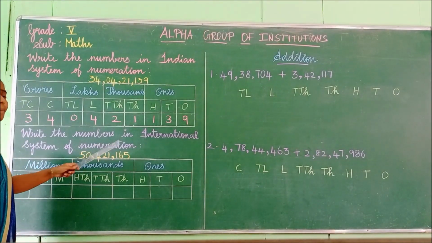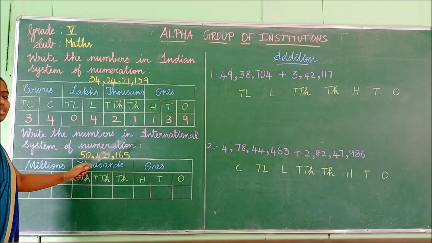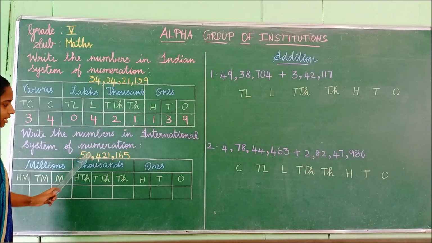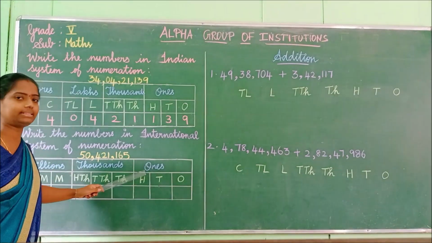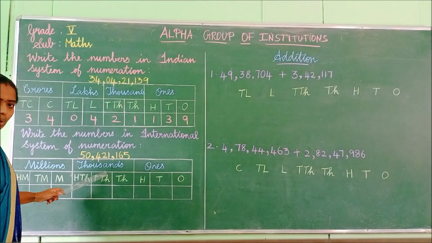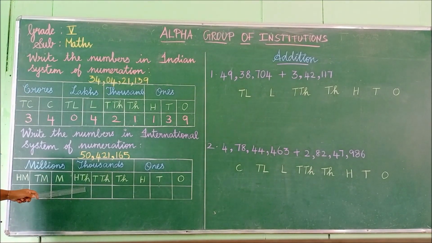Now we are going to see the numbers in the international system. Write the numbers in the international system of numeration. What is the number given here? We are going to split this like this, as in the international system. Ones, tens, hundreds. In the thousands place, 1,000, 10,000, 100,000. Here is the difference between the Indian and international systems, isn't it, children? In the Indian system you have lakh, and in the international system you have 100,000.